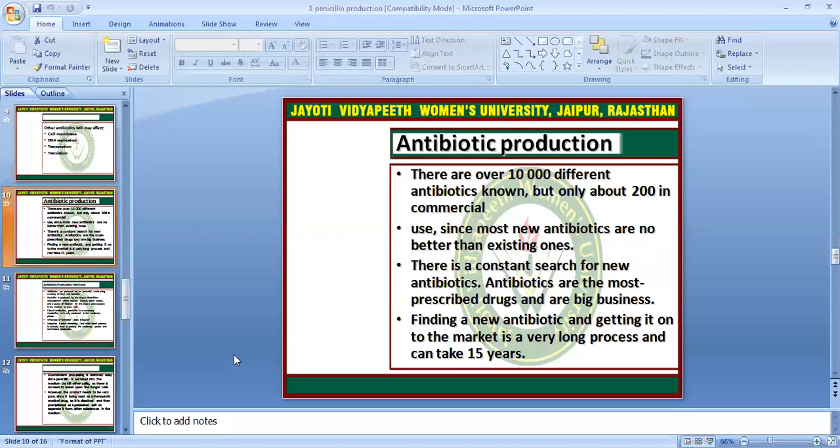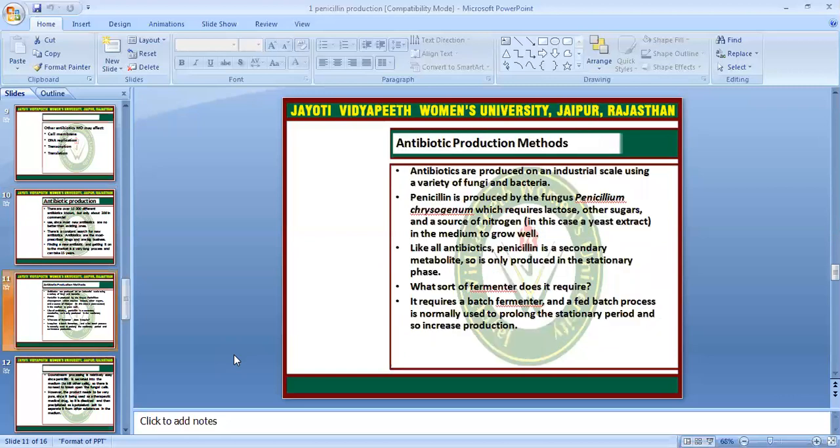And how to do penicillin production? There were about 10,000 different antibiotics known by 2000. About 200 of these are used commercially. Generally, how is penicillin production done?